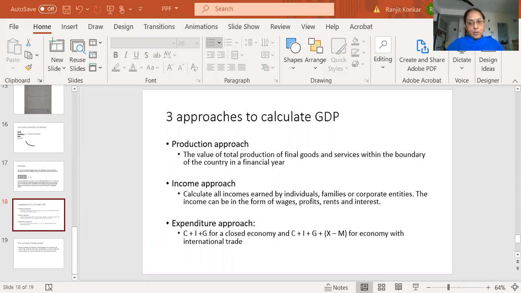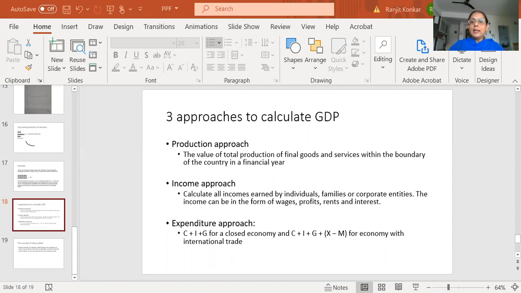Then we talked about the income approach also in the last lecture. There we said that the total income earned by the individuals, families, or corporate entities. So that means that the profits made by the companies and the profits made by individuals like say lawyers or like say the hair cutting salon people or the salaried people who are working in some place. All of these things are added together, and that is something which can be the national income, which is the sum total of wages, profits, rents, and interest. And I was telling you that whichever income you would think of, it would fall in one of these four